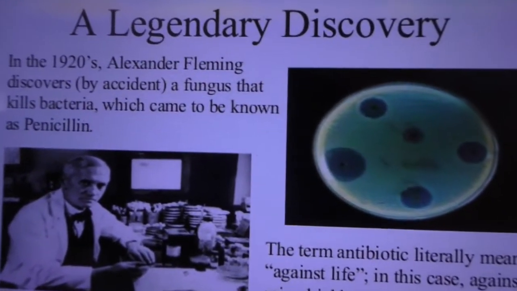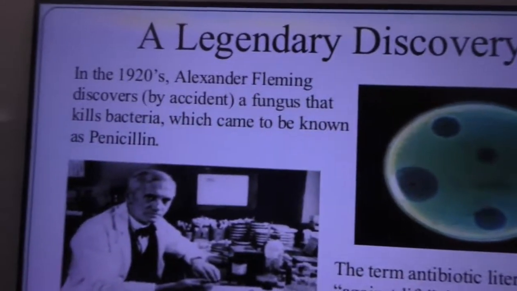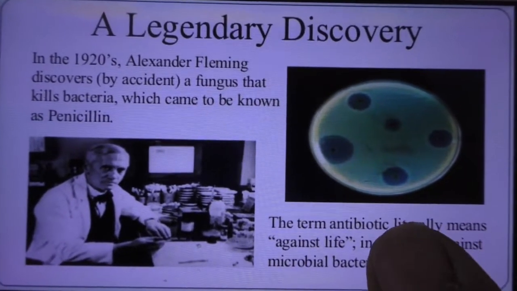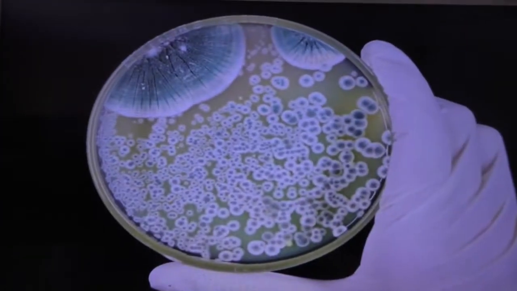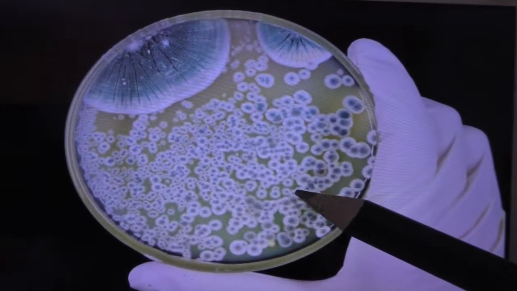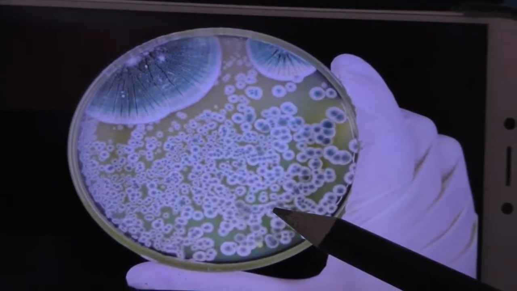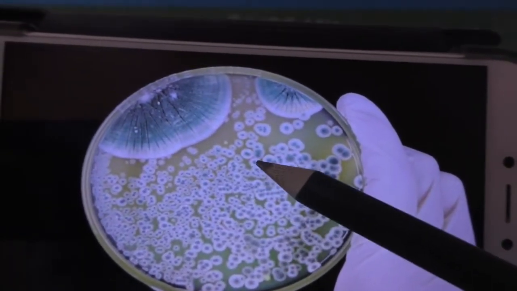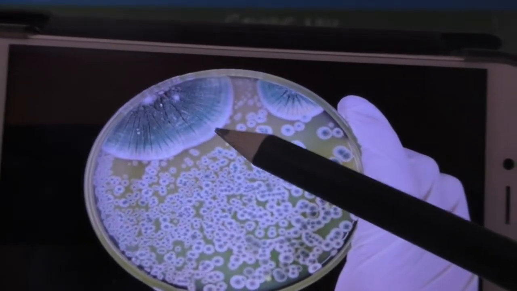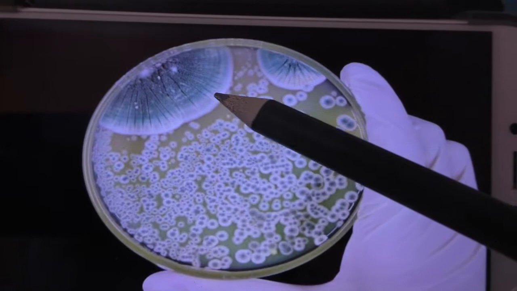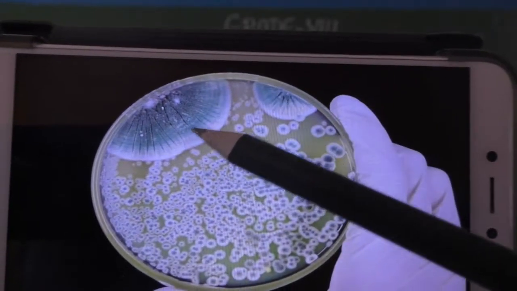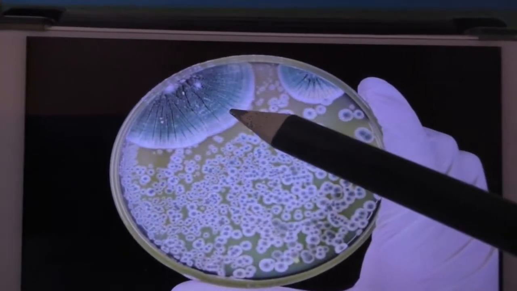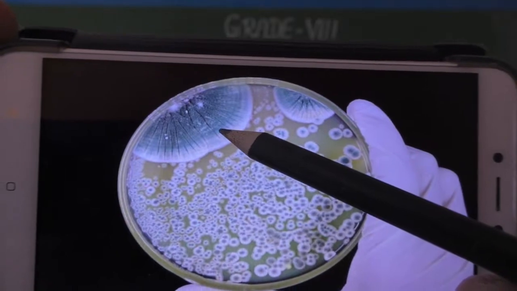So who discovered this? Alexander Fleming. See, he discovered it only by accident. In his lab he cultured disease causing bacteria. Culture means to grow. He cultured disease causing bacteria in a plate, and after a few days he saw some bread mold grow, a green patch of bread mold growing over that bacteria, and he observed that the bacteria were being killed by this fungal